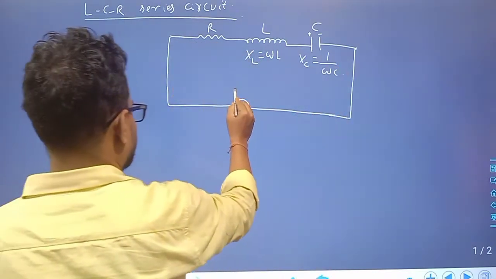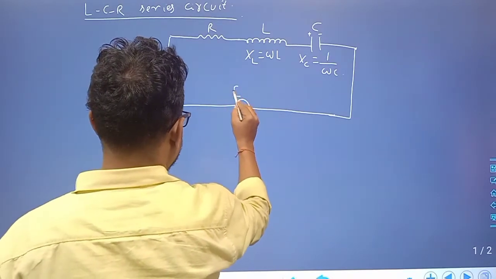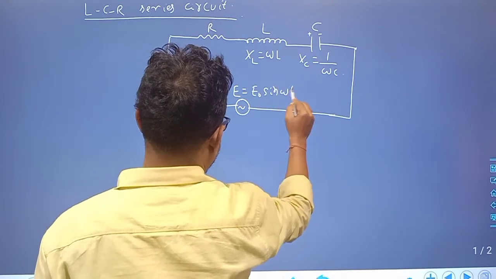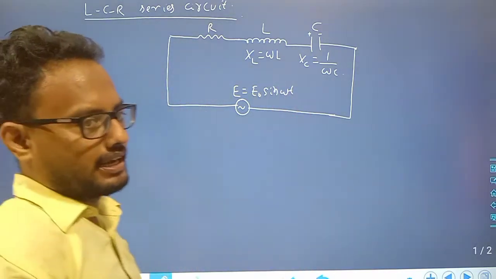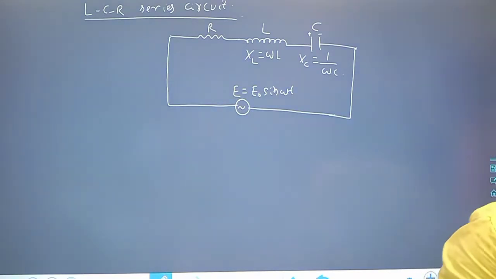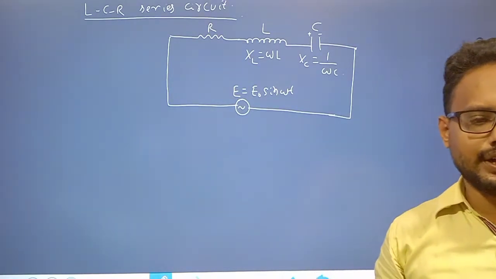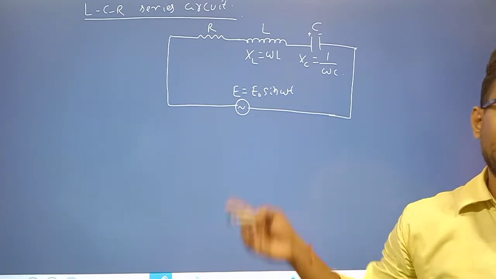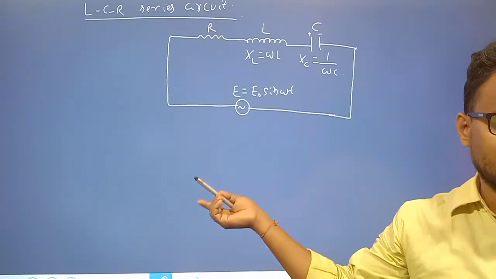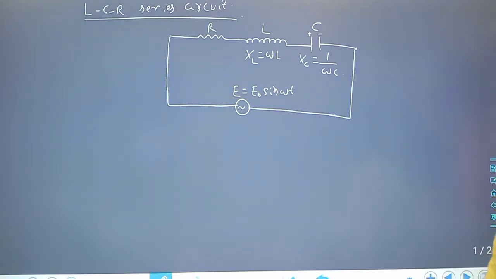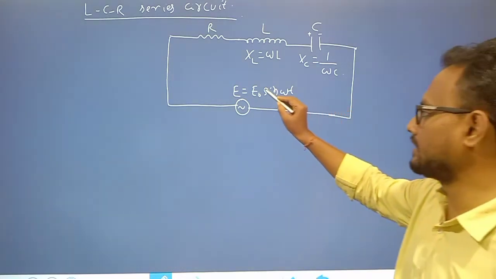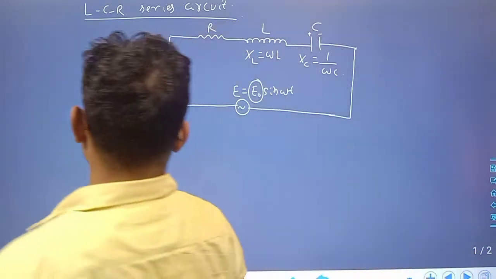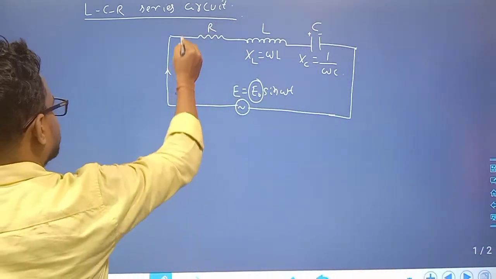Clear? So at any instant of time, E is equal to E naught sin omega t, the applied or instantaneous EMF. From the EMF we can find the current, and the reverse is also possible: given the alternating current, we can write the EMF equation. So E is equal to E naught sin omega t, where E naught is the peak value of EMF. Since it is a series connection, the current is the same. So this is the current.